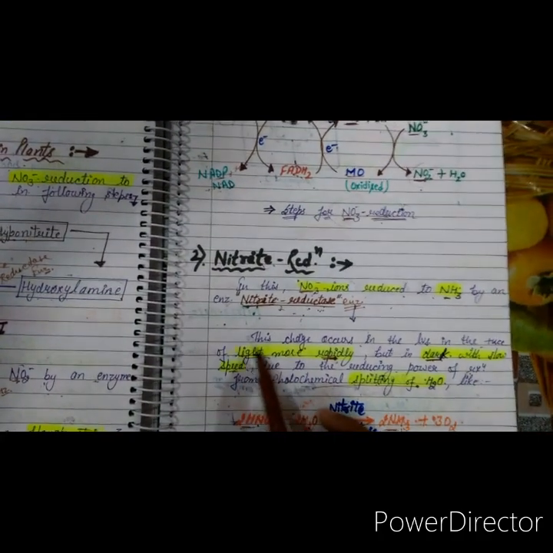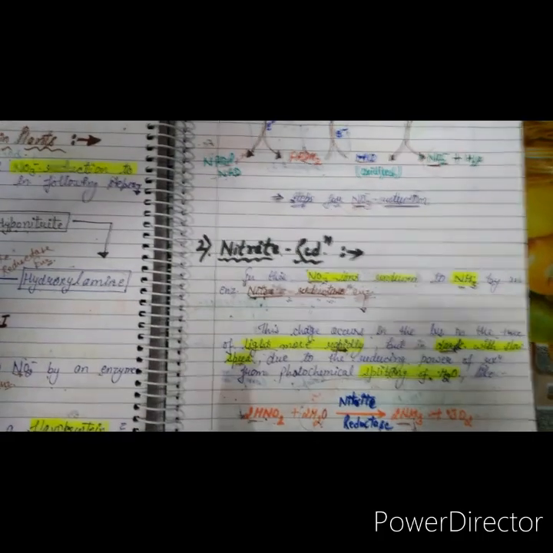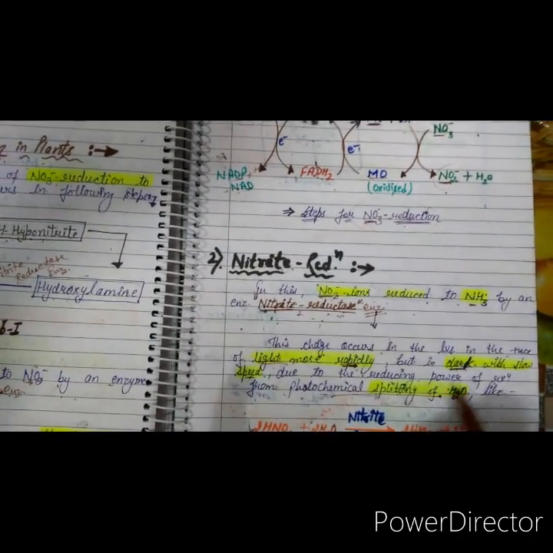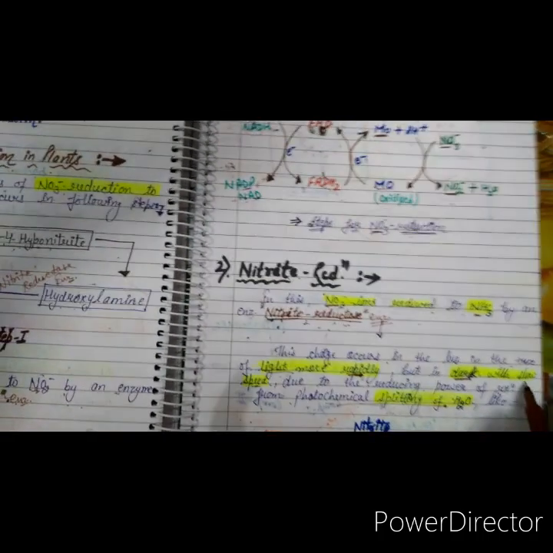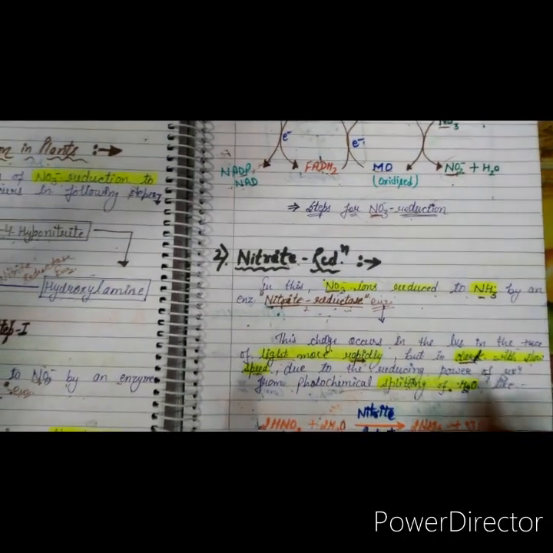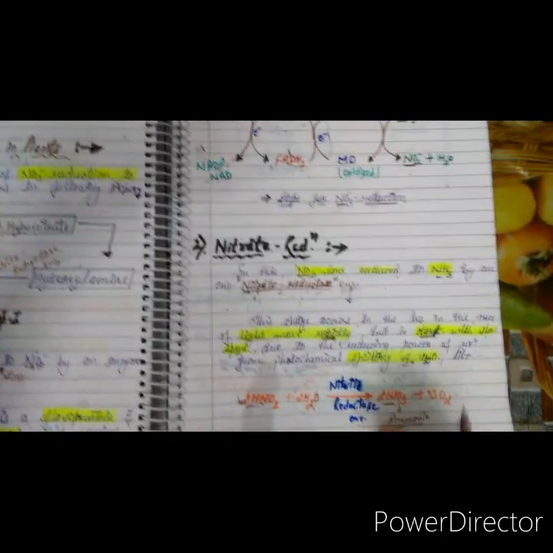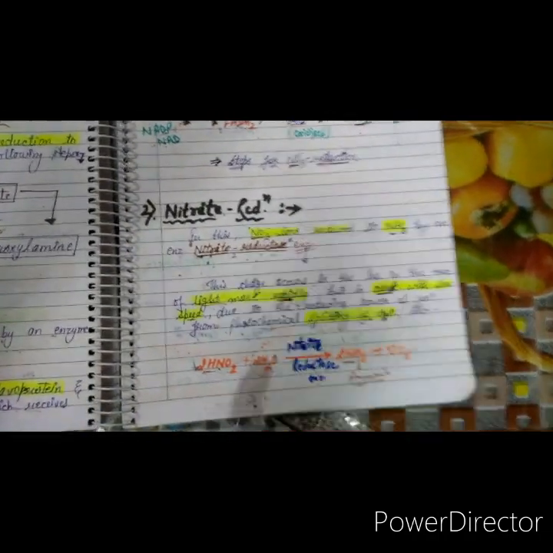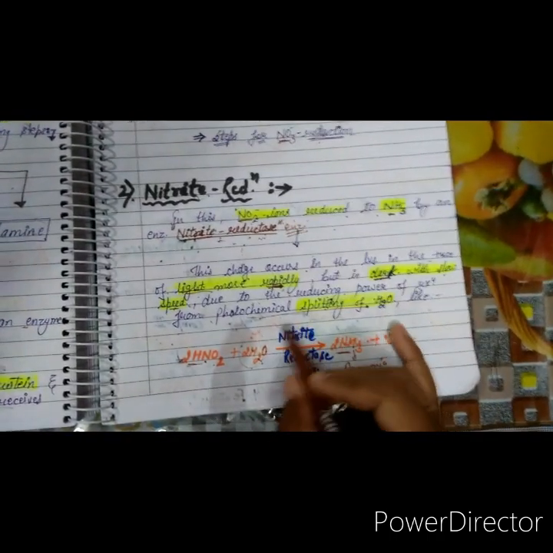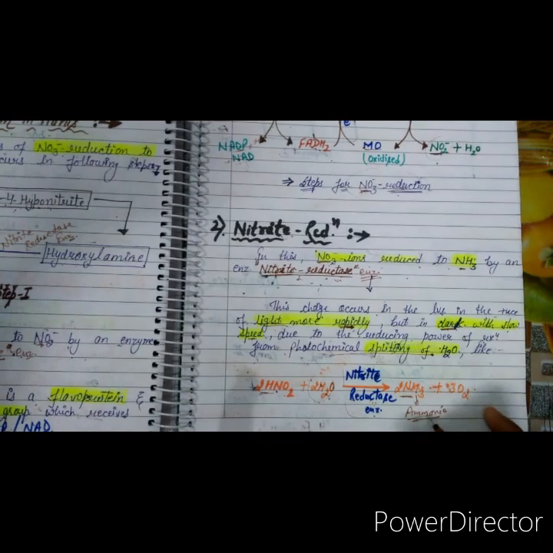When light is present, the process occurs rapidly, and when light is absent and the process occurs in the dark phase, the speed is slow. These changes occur due to the reducing power from the photochemical splitting of water. This whole process occurs with the help of the specific enzyme nitrite reductase, and forms ammonia in the end.